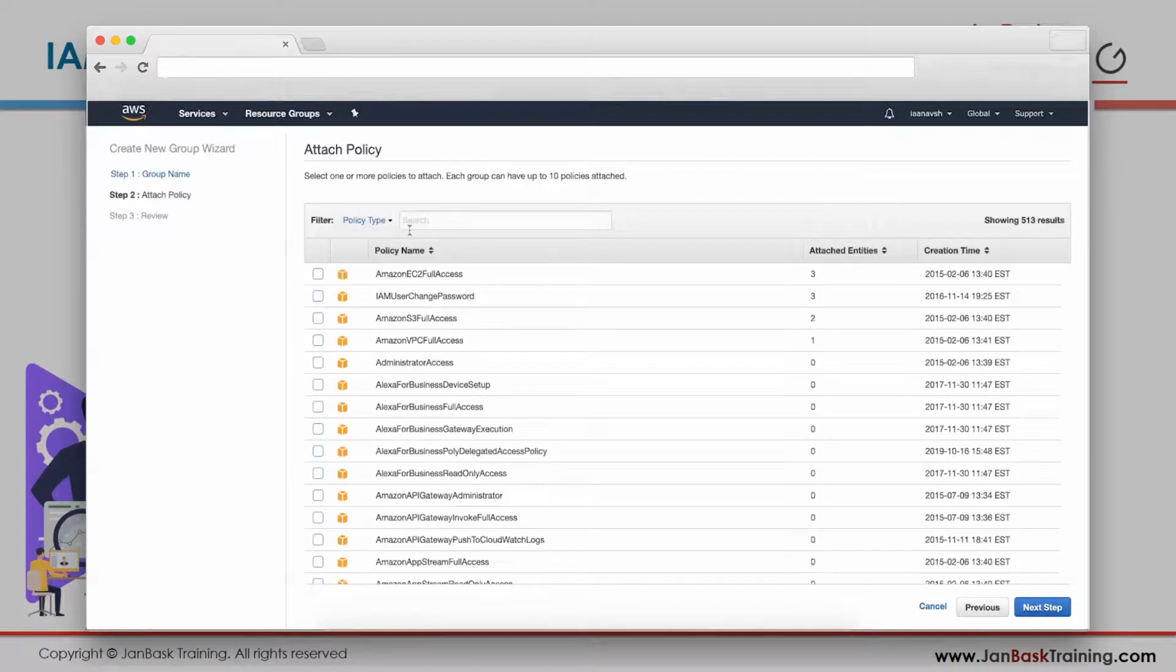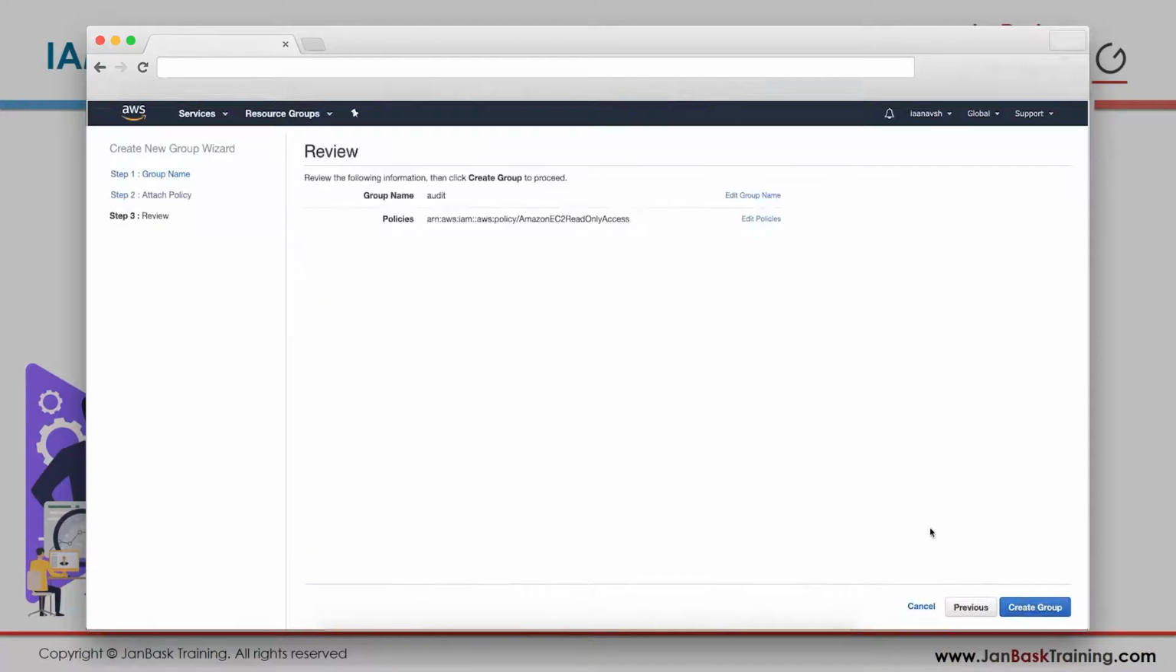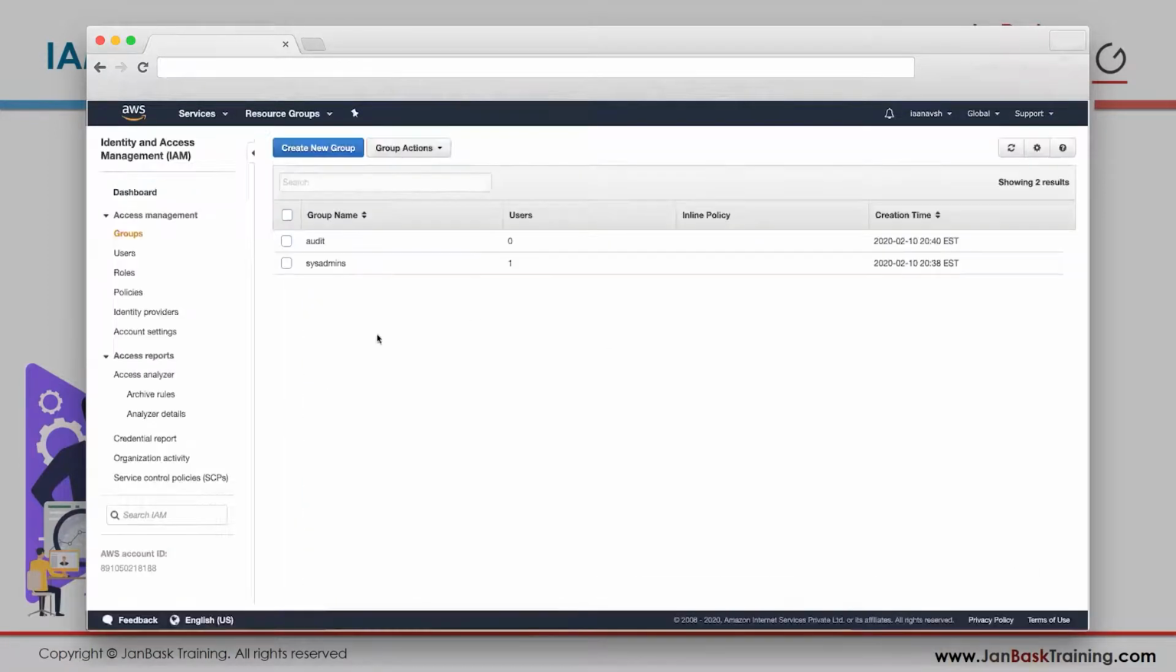Say I want to give them EC2. Here is EC2 full access, and here is EC2 read-only access. Full access gives them creation as well as read, everything. When I click on read only, they'll be able to see what is in there, but they won't be able to create anything. They won't be able to spin up new resources, new servers. So audit is there.